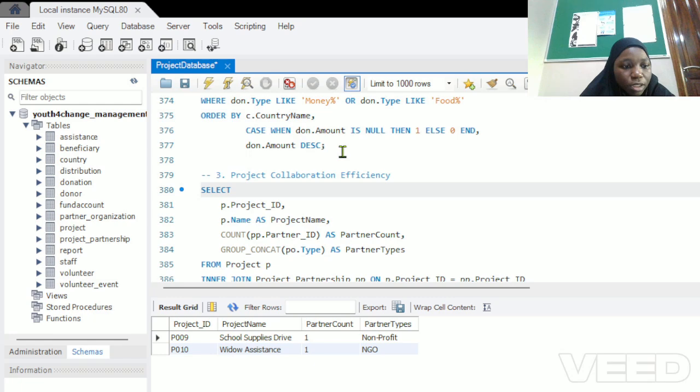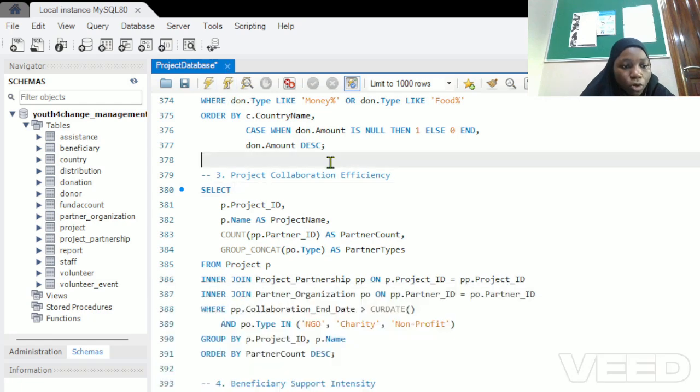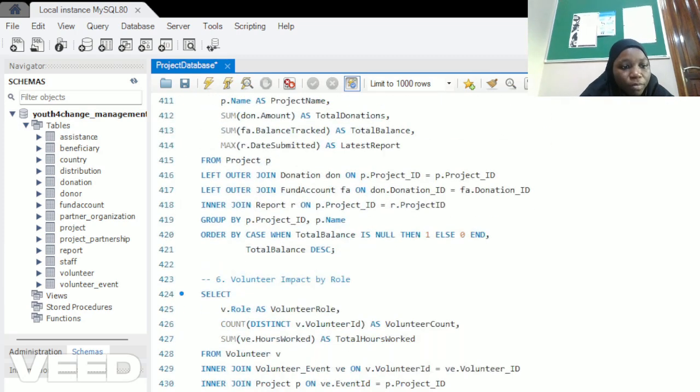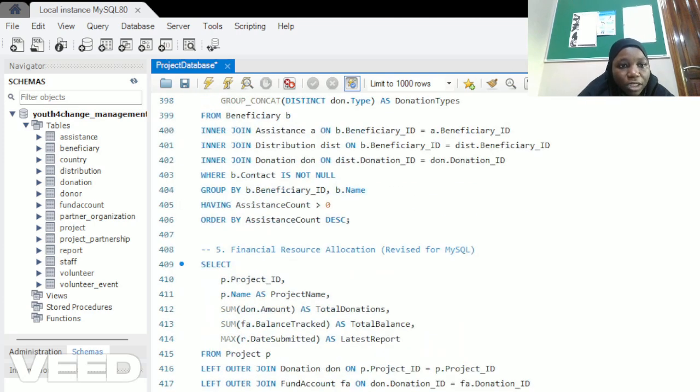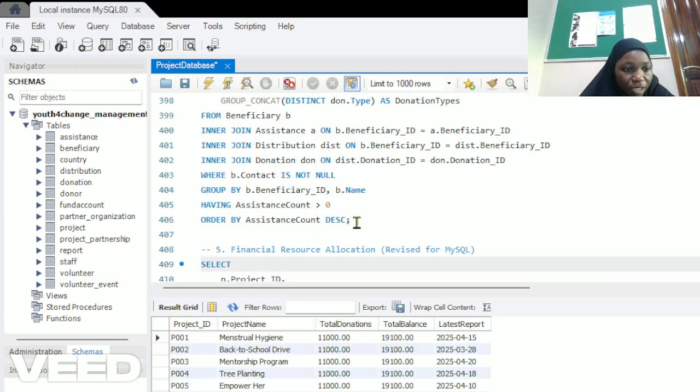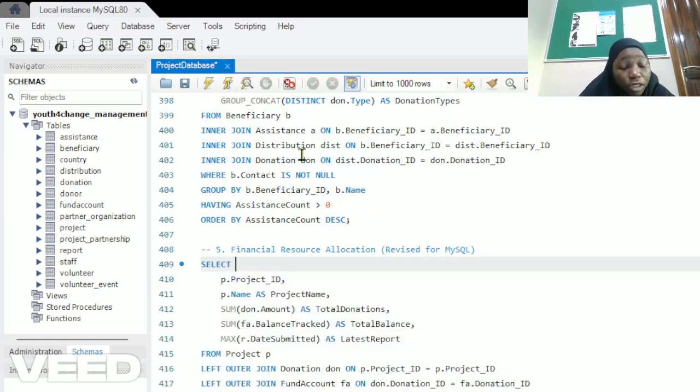The fourth one is beneficiary support intensity, which shows beneficiaries receiving multiple forms of assistance and the type of aid provided. The fifth one is financial resource allocation, which summarizes funding per project with balances and recent reporting activity. The sixth one is volunteer impact by role, which quantifies hours contributed by volunteer role in charity or education project.